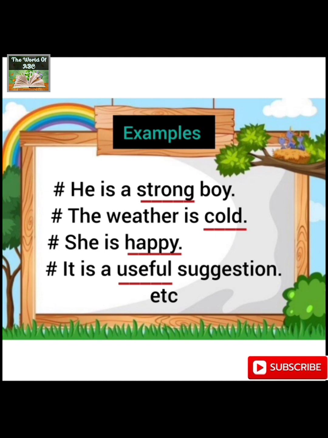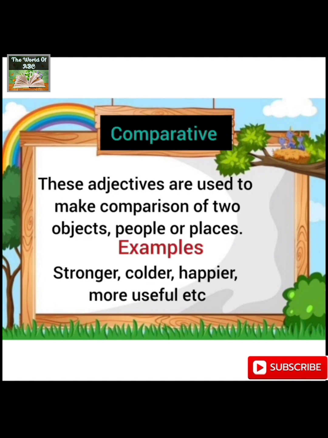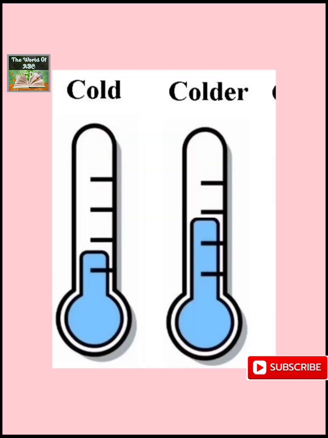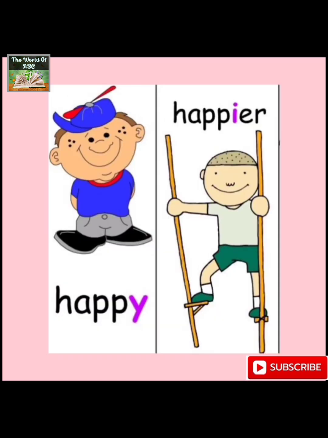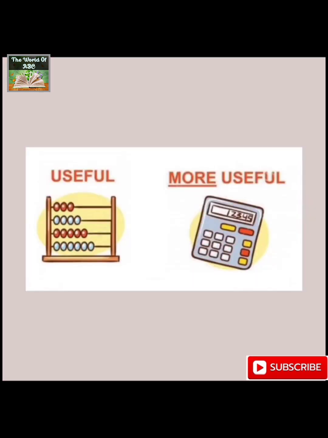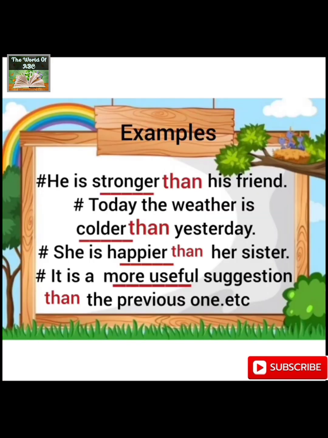Now I'll move on to the comparative adjectives. As with the name, it is very obvious that there is a comparison. So these adjectives are used to make a comparison of 2 objects, people, or places. For example, stronger, colder, happier, more useful, etc. Examples: he is stronger than his friend. Here there is a comparison of 2 people in this sentence.